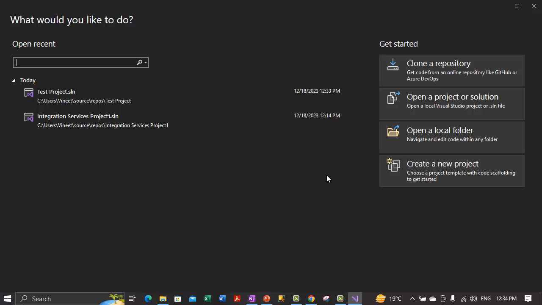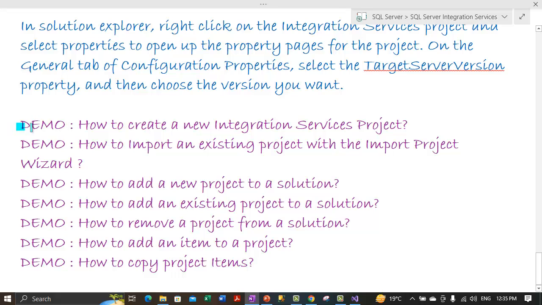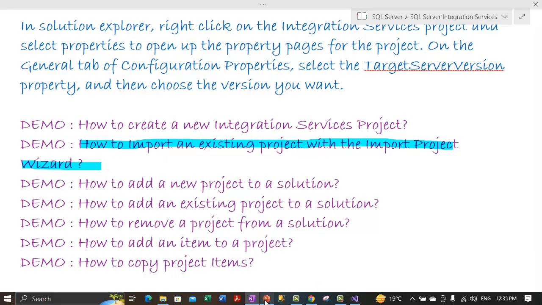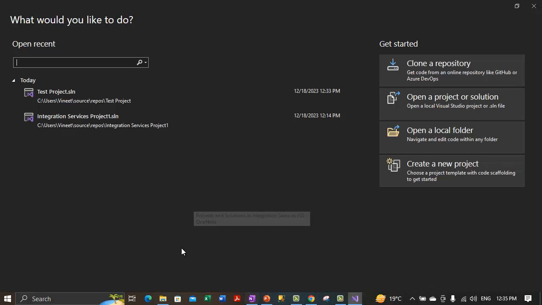Now we are inside this folder. What we need to do is create a new project. So I'm covering the second demo now. The first demo is done, how to create a new integration services project. I'm going to the second demo, which is how you can import an existing project with the import project wizard. So let's see how that works.